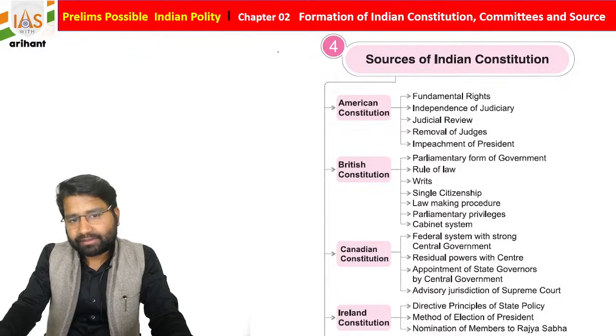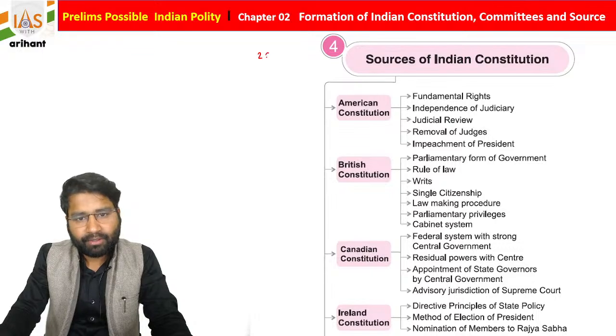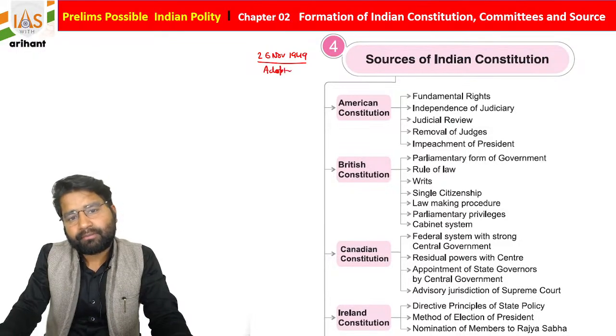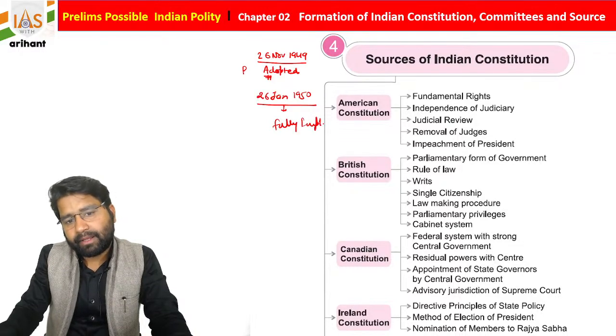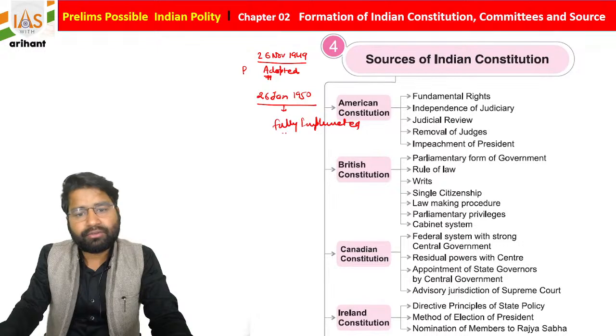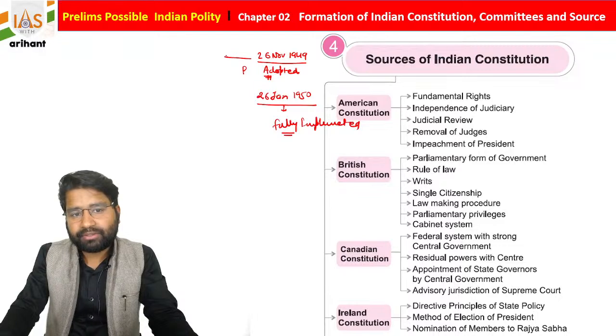Our constitution came into existence on 26th November 1949, but it was only partially adopted. On 26th January 1950, our constitution was fully implemented. This is very important to understand.